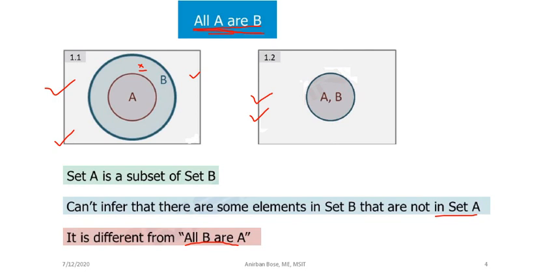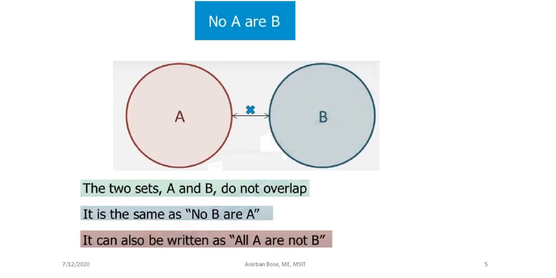Now coming to the next premise, which is the universal negative statement. Here you can see no A is B. This is very simple. No A is B means there is nothing common between A and B, which is represented by this symbol.